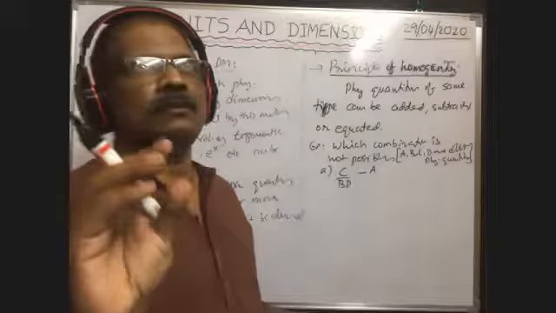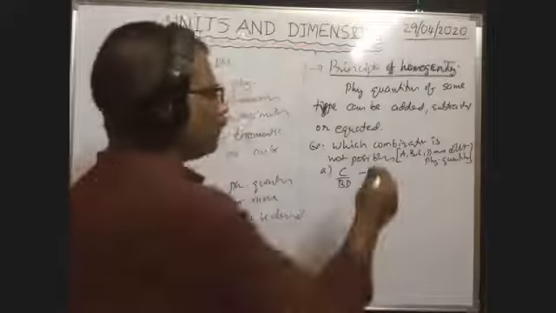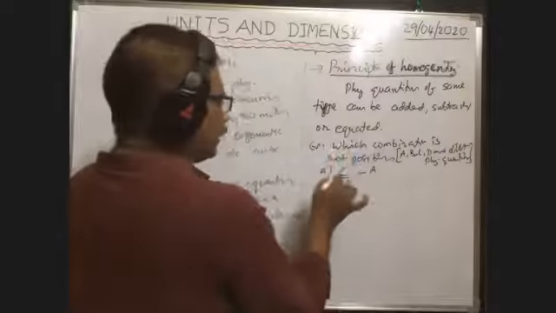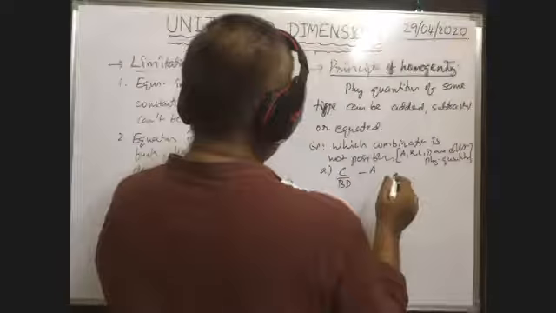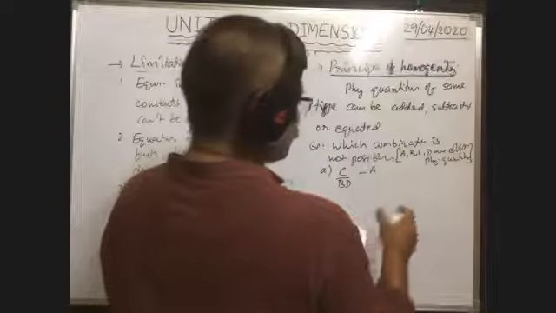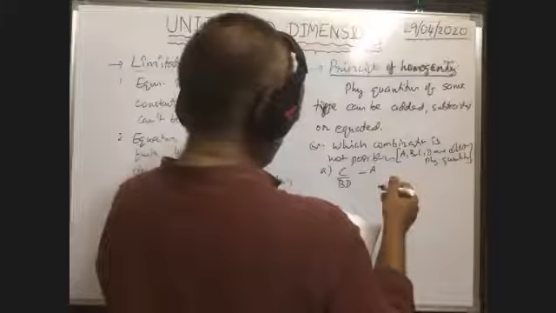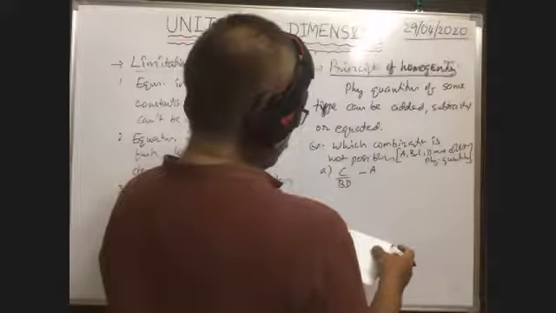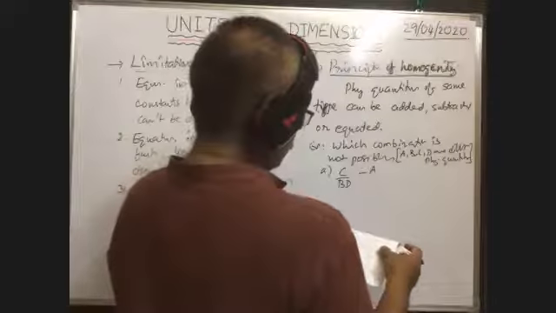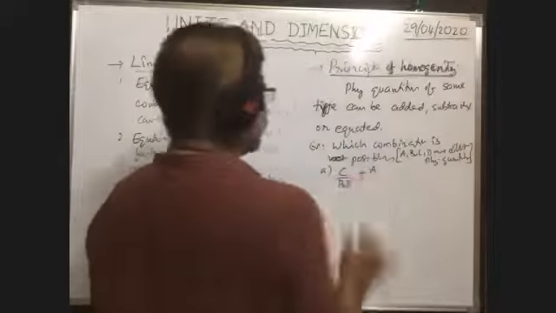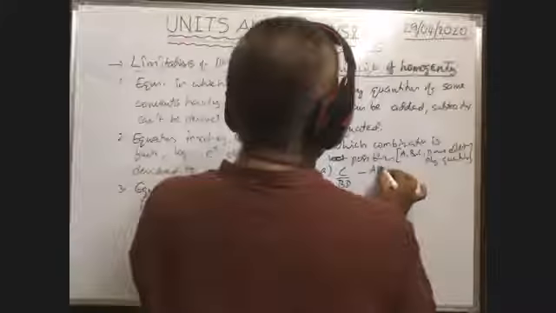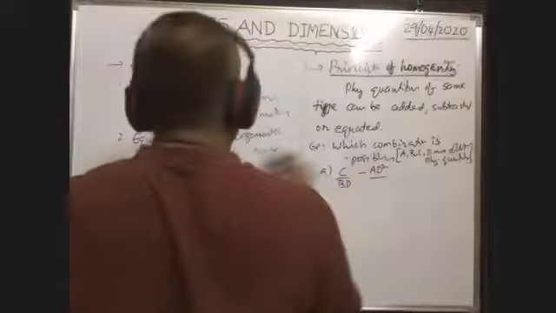Okay, just 5 minutes more. A, B, C are different physical quantities. Here, which option is not possible? Which combination is possible?